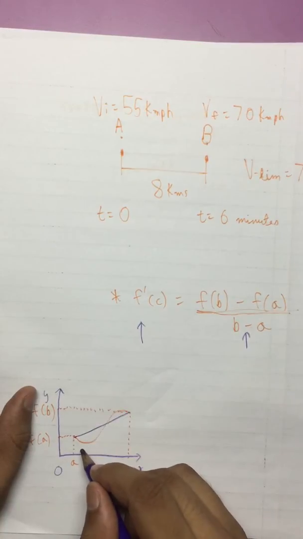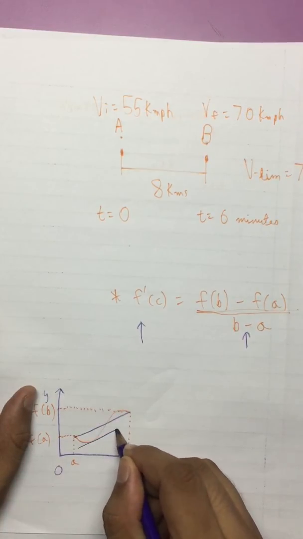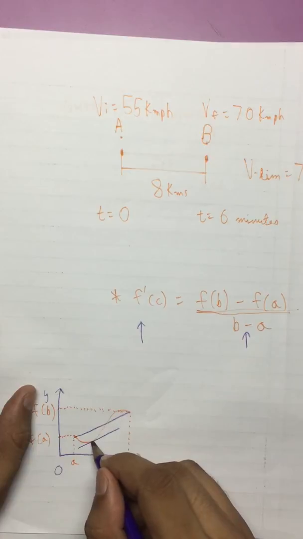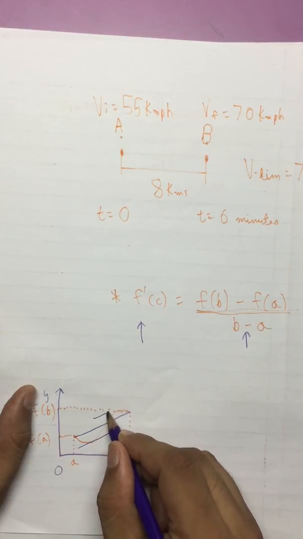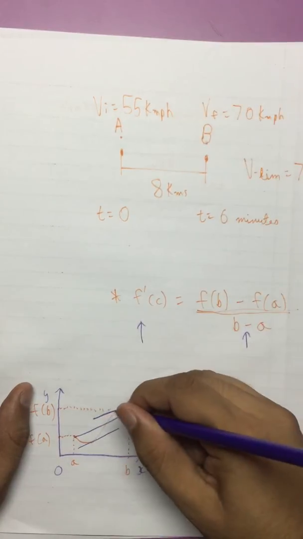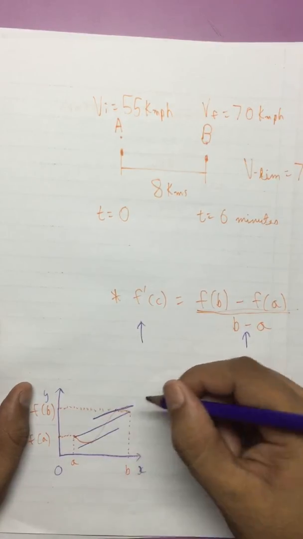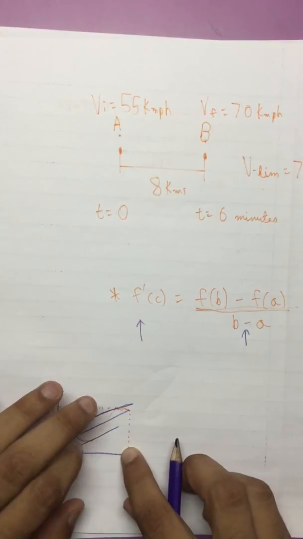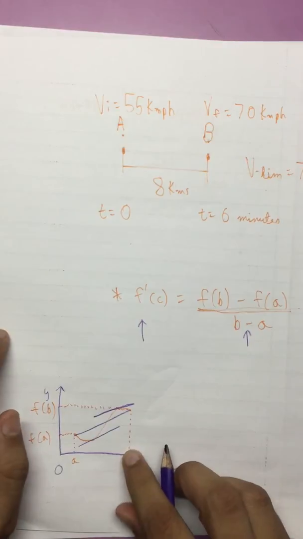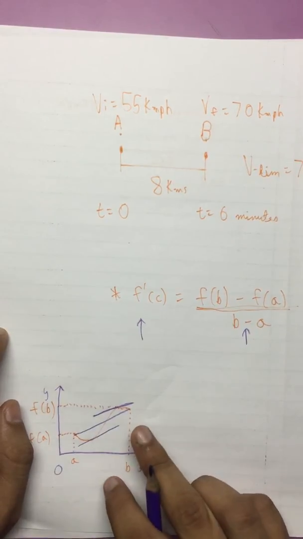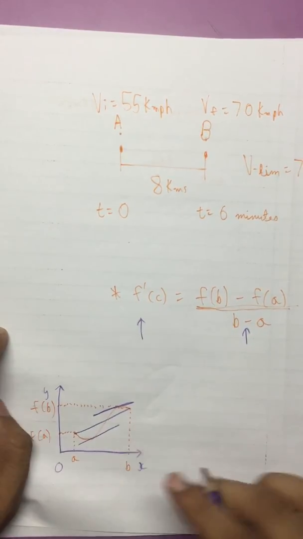The first point would be somewhere over here, roughly, and the other would be somewhere here. This is just a rough idea. So we get 2 points in this case, but the mean value theorem states that you always get at least 1 point.